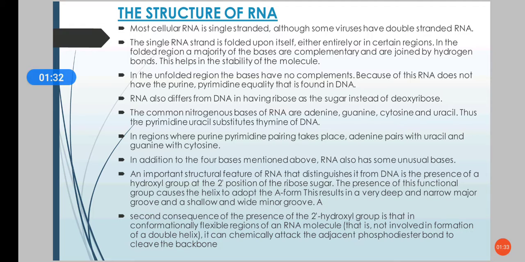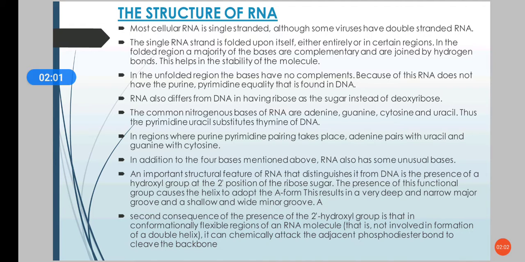So instead of thymine in the case of DNA, here we have uracil. In the base pairing, adenine pairs with uracil and guanine will pair with cytosine. Apart from these four bases, RNA also has some unusual bases that we'll discuss later.